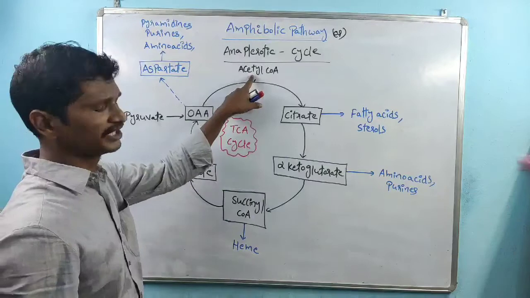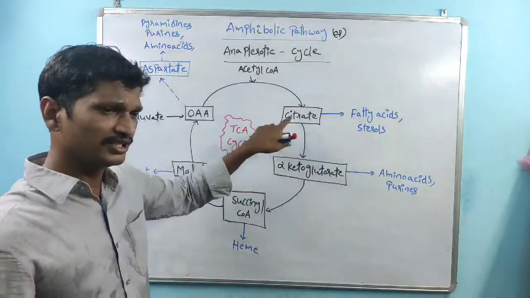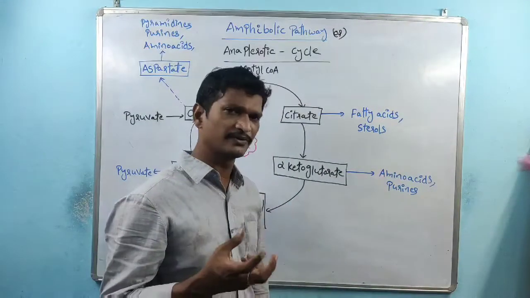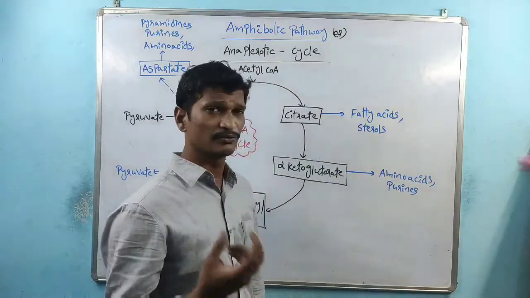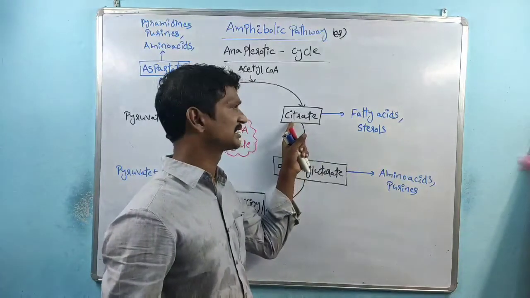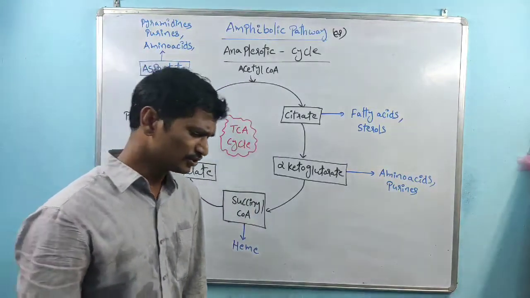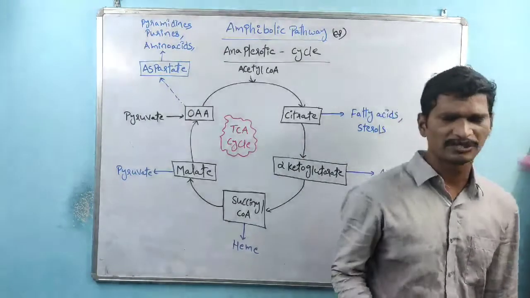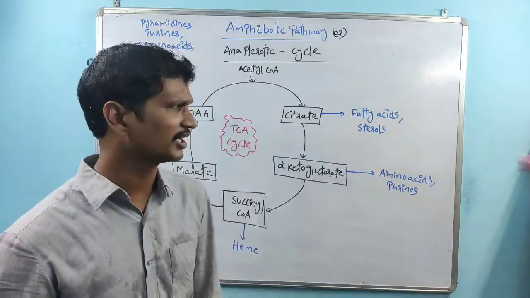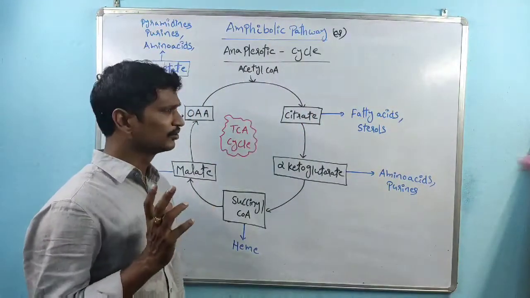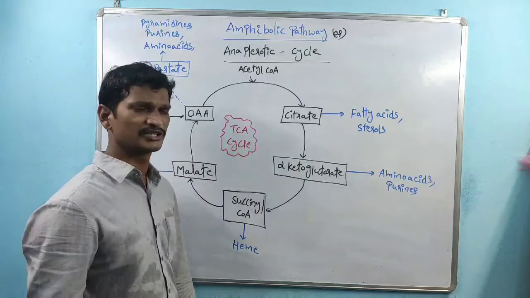So we know acetyl CoA condenses with oxaloacetate and produces citrate. See, this is one of the important intermediates for the synthesis of fats. We know within the cell fat synthesis takes place, right? So fat synthesis is done by the citrate intermediate, involved in the fatty acid synthesis process followed by sterol synthesis. If the fatty acid molecules are accumulated, they are further converted into sterols; we know cholesterol is one type of sterol. So fats and cholesterol synthesis is done through the citrate. Citrate is the intermediate structure, right?